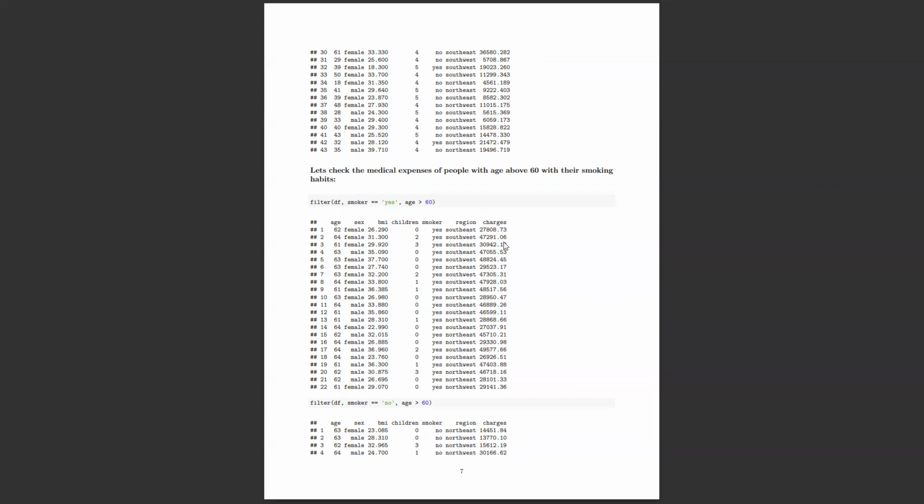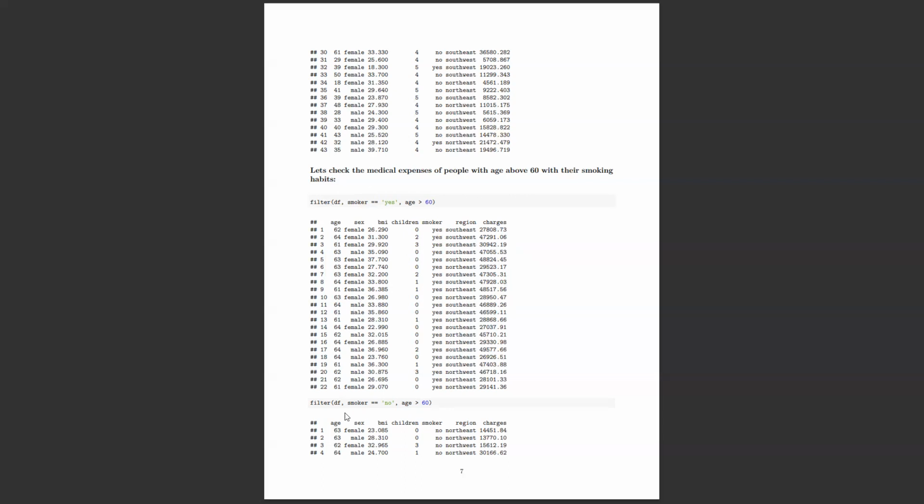So what I thought became true: almost every person has 30,000 to 40,000 US dollars, even though they don't have any children, just because they have a smoking habit. And most of them are more than 60 years old, as I filtered. Their expenses are more than 30,000, right?